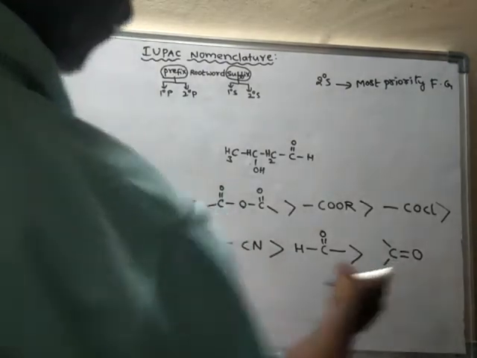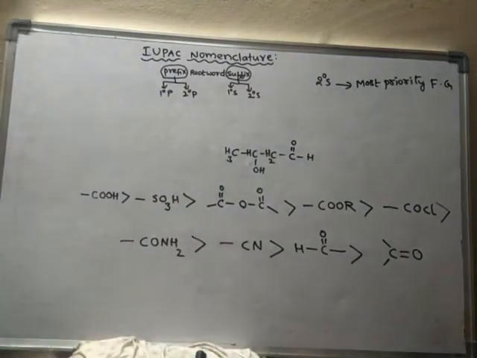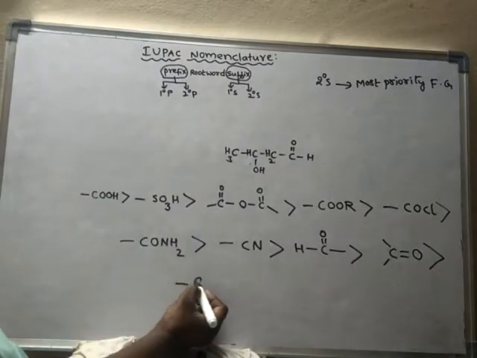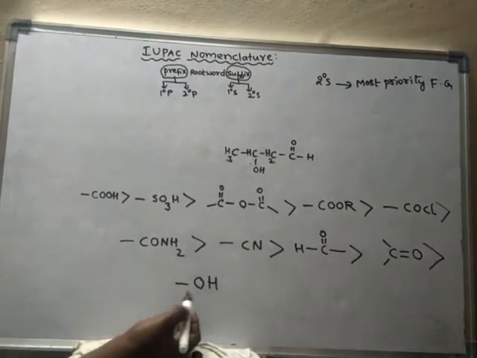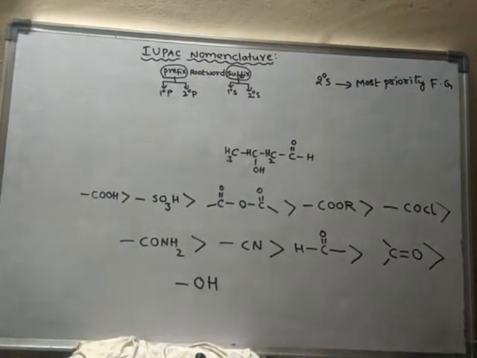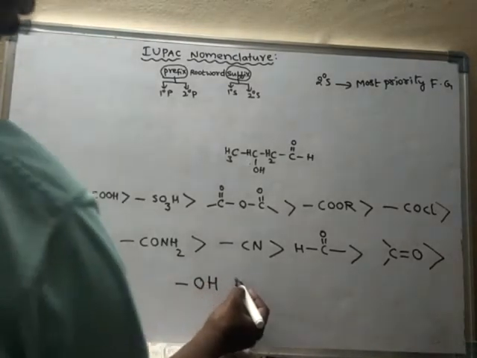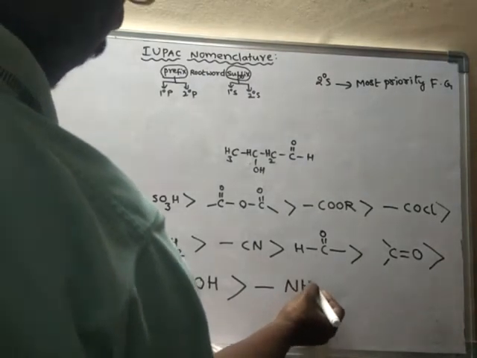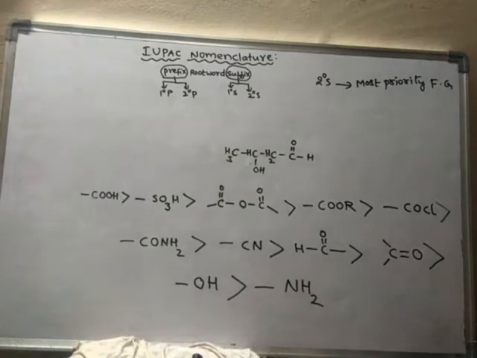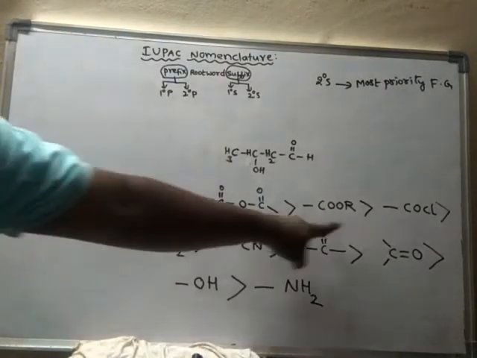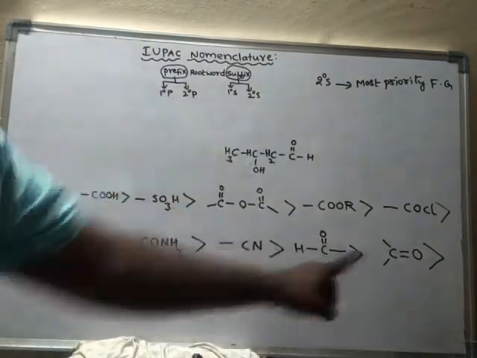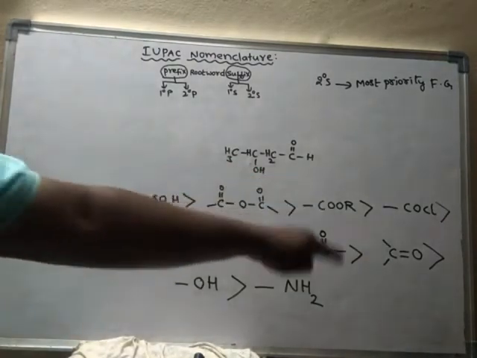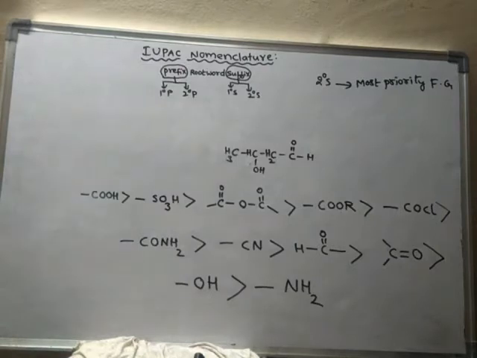Ketone functional group have more priority than alcohol functional group, and alcohol functional group has more priority than amine functional group. So these are several functional groups which are somewhat important functional groups.